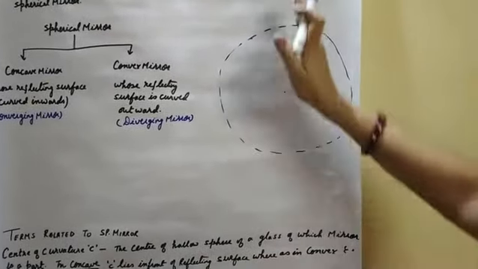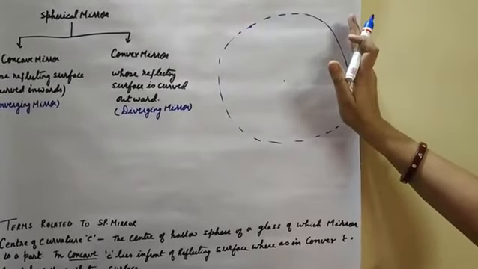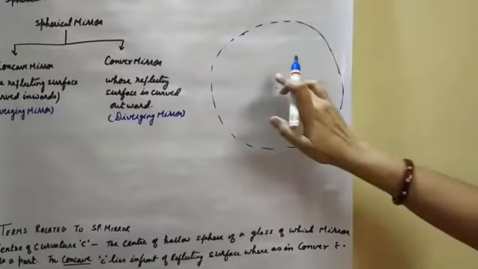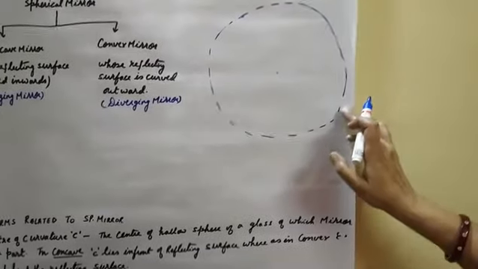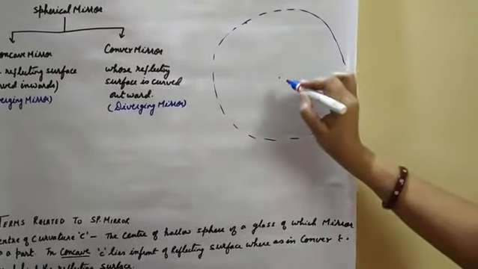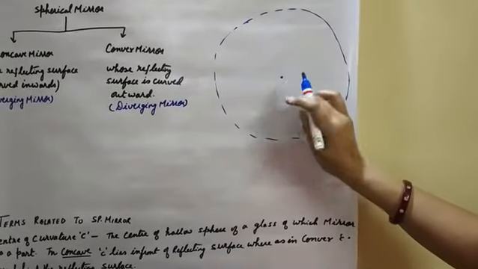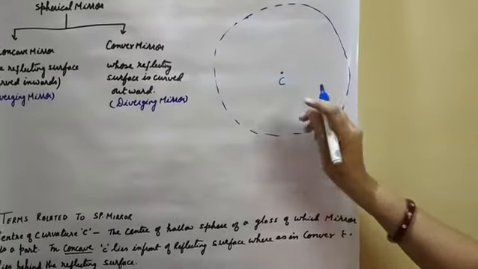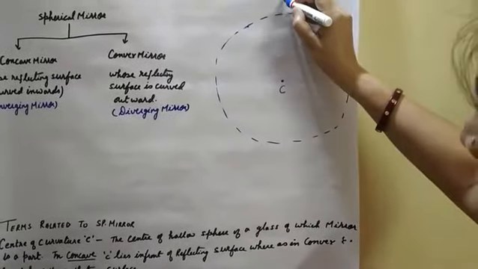If we cut this hollow sphere, we will get the spherical mirror. If the silver coating is bulging outward and reflection takes place inward, then it is a concave mirror. The center of curvature is the center of the hollow sphere of glass of which the mirror is a part.